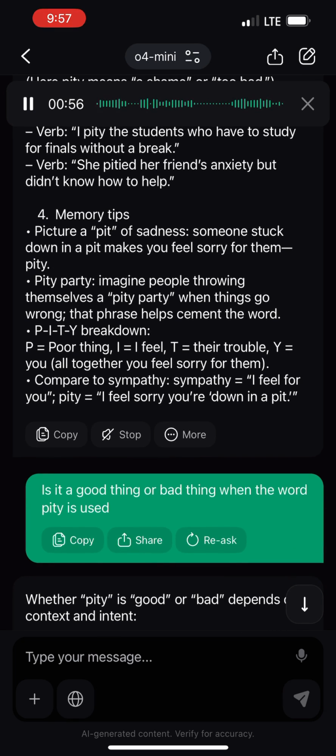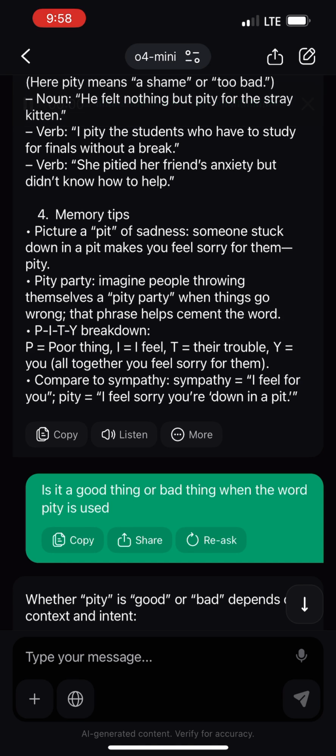PITY breakdown. P equals poor thing, I equals I feel, T equals their trouble, Y equals you. Altogether, you feel sorry for them. Compare to sympathy. Sympathy: I feel for you. Pity equals I feel sorry you're down in a pit.